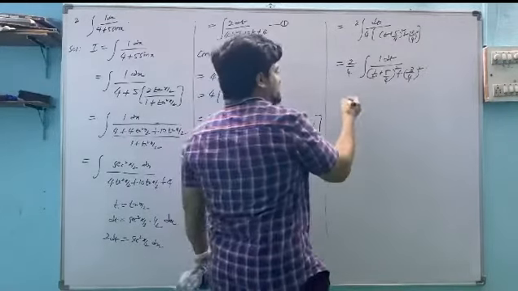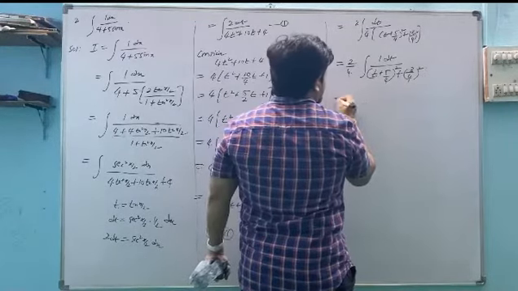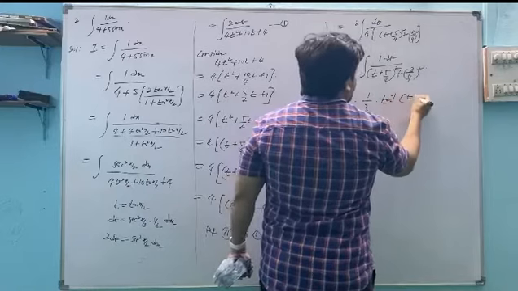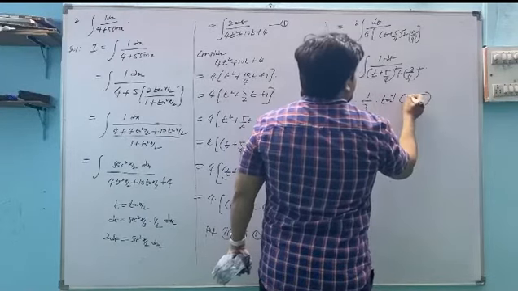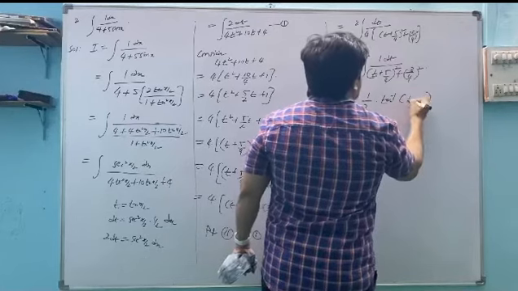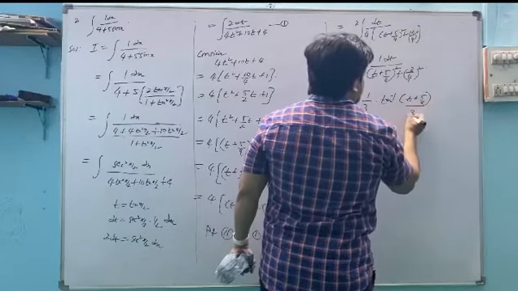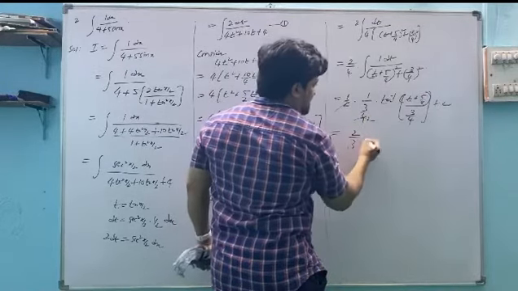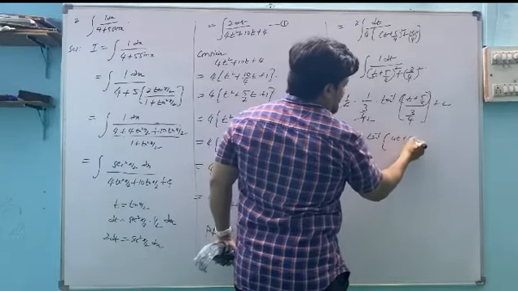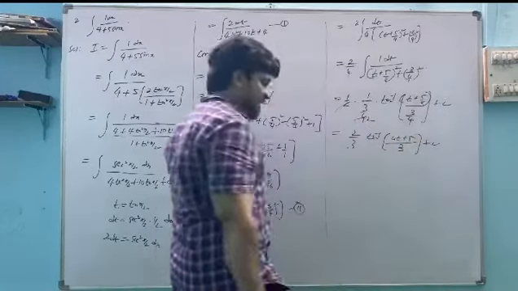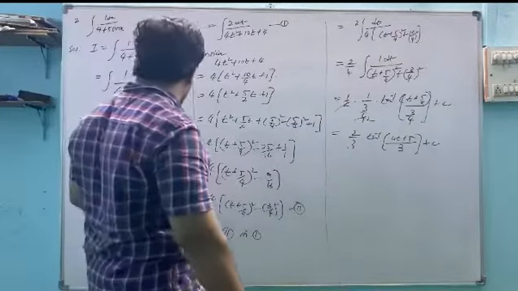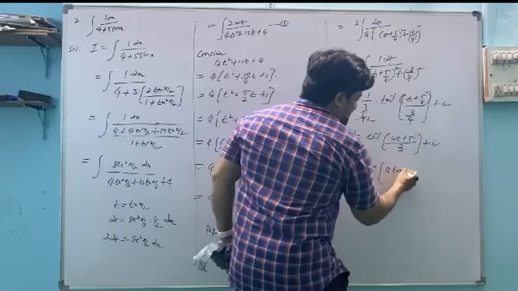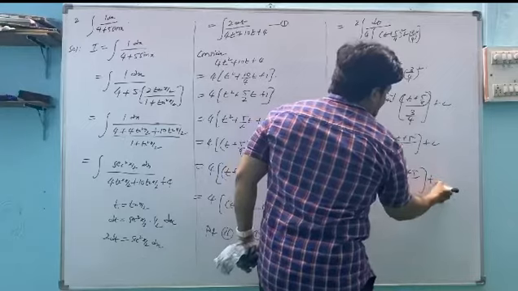Now this is 1 by x square plus a square, which is 1 by a into tan inverse x by a, where x is t plus 5 by 4, plus c. Now after LCM, this is 2 by 3 tan inverse of 4t plus 5 by 4, divided by 3 by 4. What is t? At the end you can substitute the value of t. T is tan x by 2. So the answer is 2 by 3 tan inverse of 4 tan x by 2 plus 5, divided by 3, plus c.